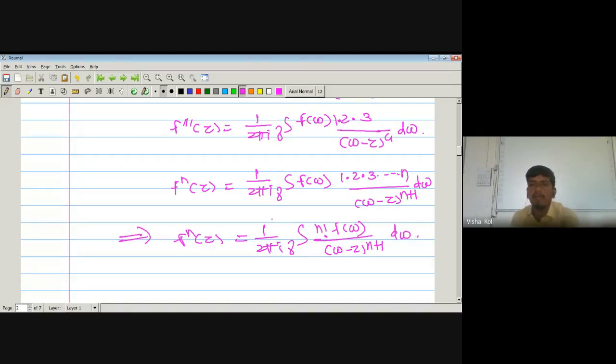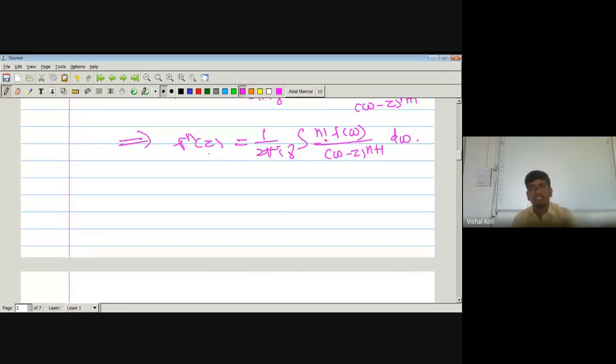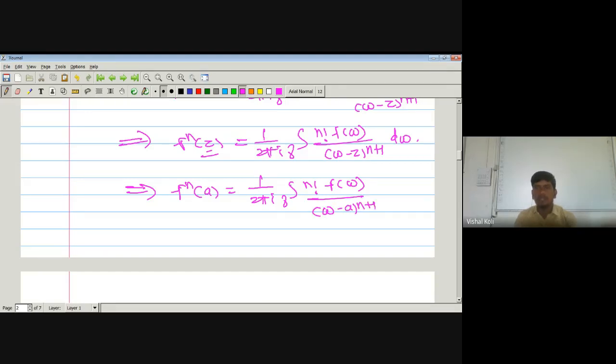Now this one is for any value of z. Now here we will take z equal to a. As f n of z is equal to 1 upon 2 pi i integration over the curve gamma n factorial into f of w divided by w minus z to the power n plus 1 dw, this is true for any value of z where z is a complex variable. Then if we choose any a belonging to C, then it becomes 1 upon 2 pi i integration over the curve gamma n factorial into f of w divided by w minus a to the power n plus 1. This one can be written as f of w divided by w minus a to the power n plus 1 into n factorial dw.